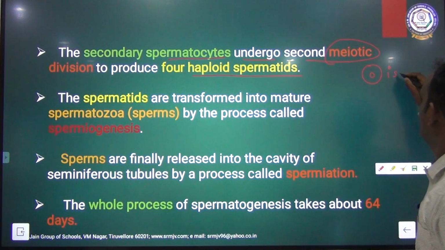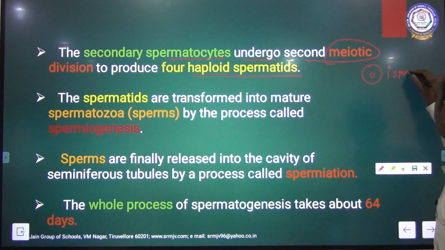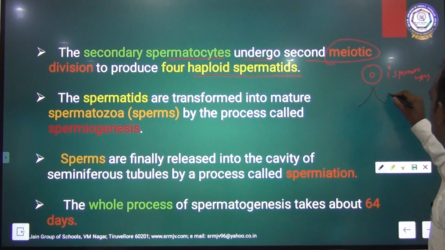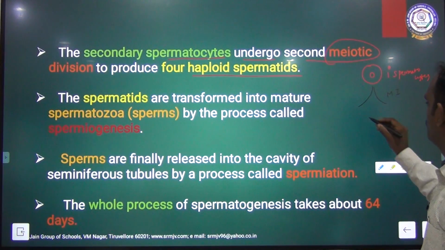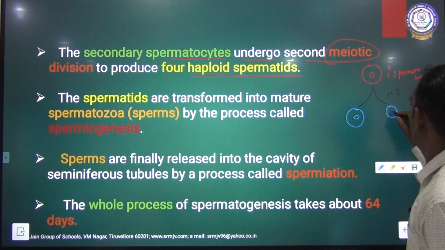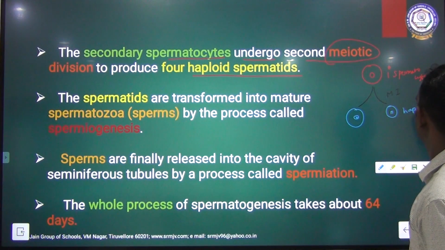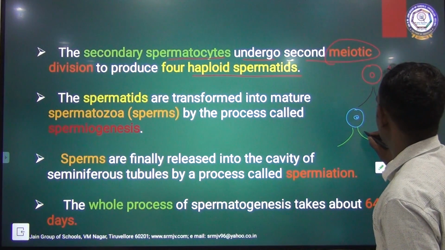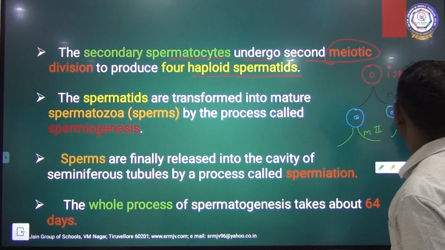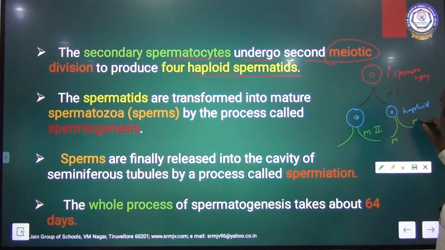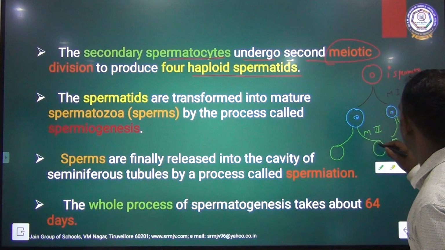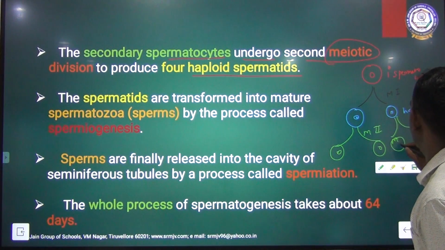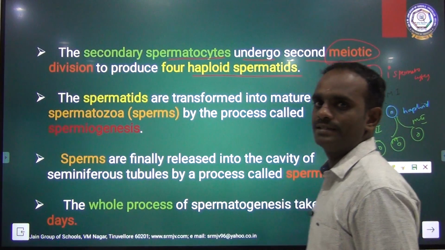See here, this is the primary spermatocyte. It undergoes meiotic division 1 to form two haploid cells, and this cell undergoes meiotic division 2 getting four haploid cells.